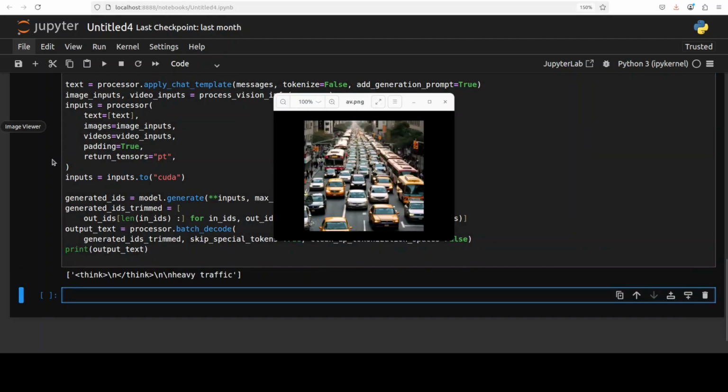And there you go. So the model says heavy traffic. So it has thought very shortly and then given us the correct response. No details whatsoever.